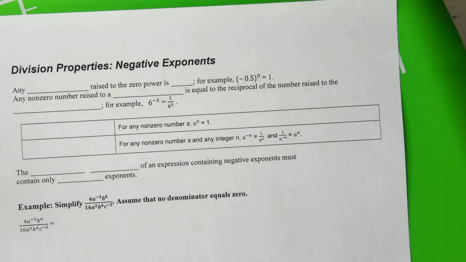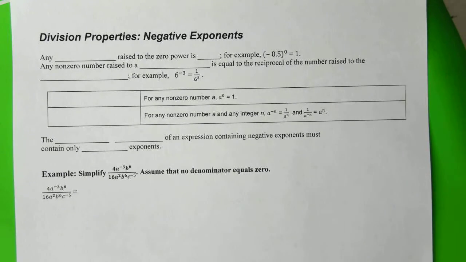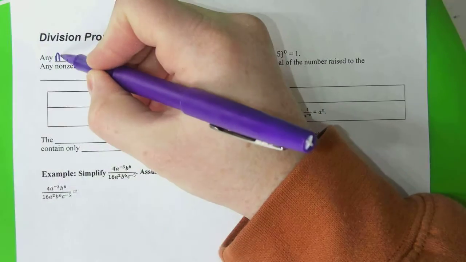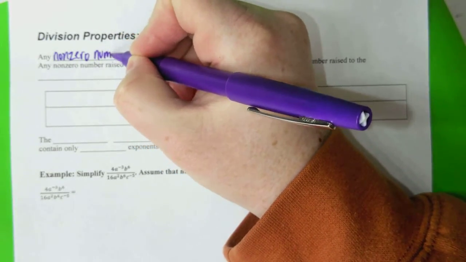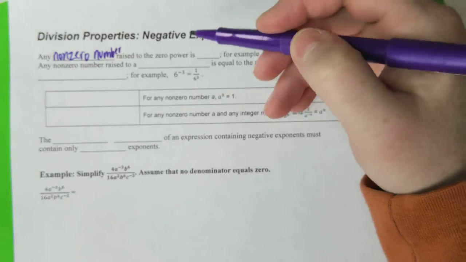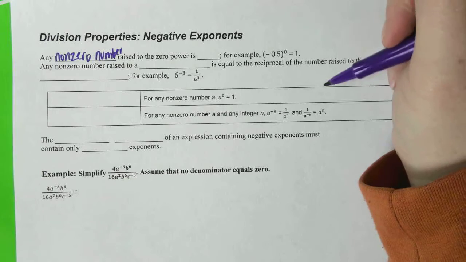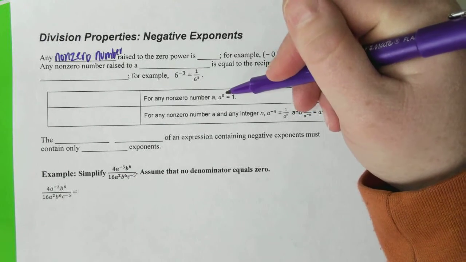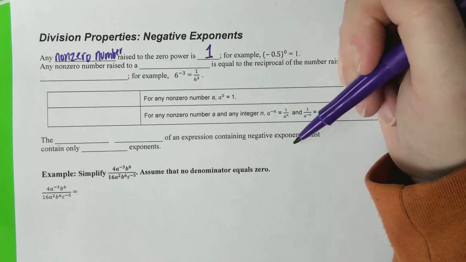negative exponents. So you've seen negative exponents when we looked at scientific notation, when you were doing some 8th grade math last year maybe. So a negative exponent is any non-zero number, and it's raised to the 0 power. What that's going to look like is like this example down here, a to the 0. It's going to equal 1. If you have 0 as your exponent, it's going to equal 1.